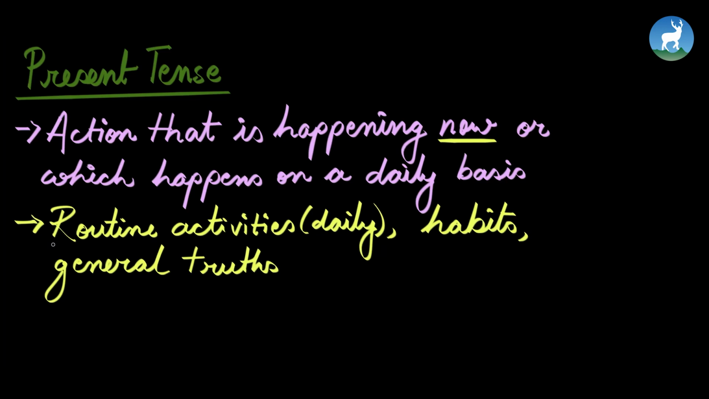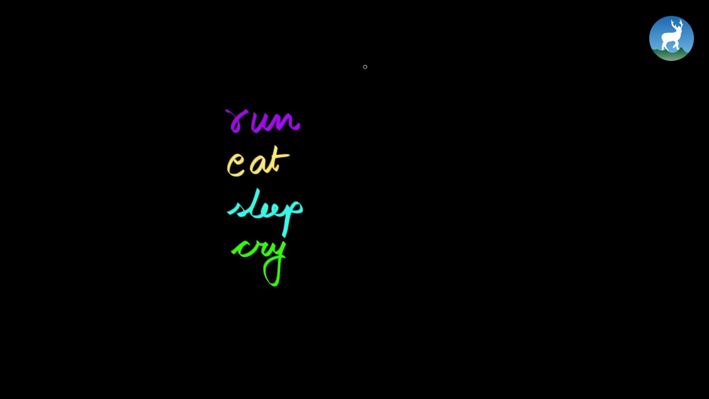Other examples of present tense include, as I mentioned, routine activities that we do daily, such as waking up, going to sleep, eating, breathing, right? And then habits that we might have, such as going on a walk every day, and general truths. For example, run, eat, sleep, cry. So your sentence should be somewhat like I run, I eat, I sleep, I cry.